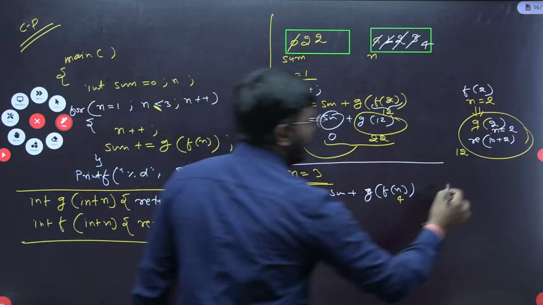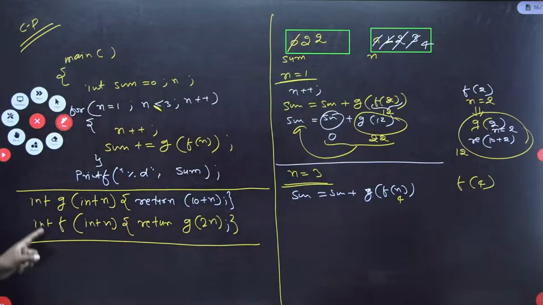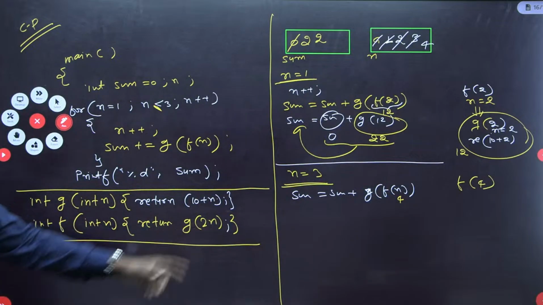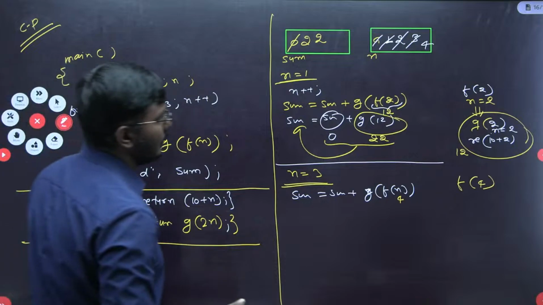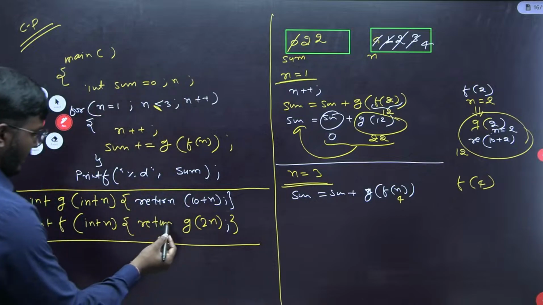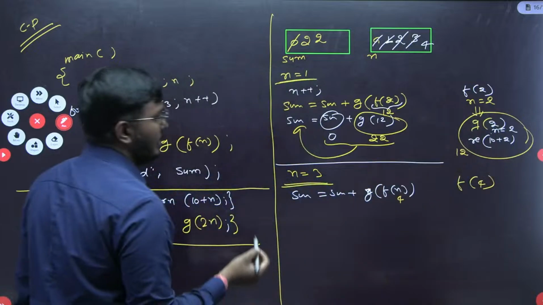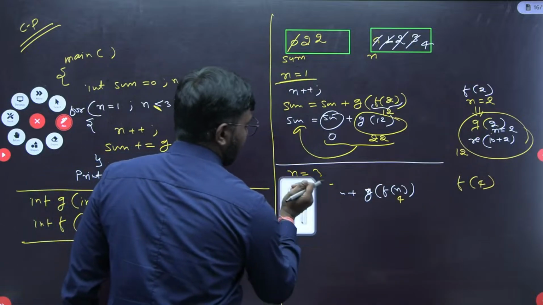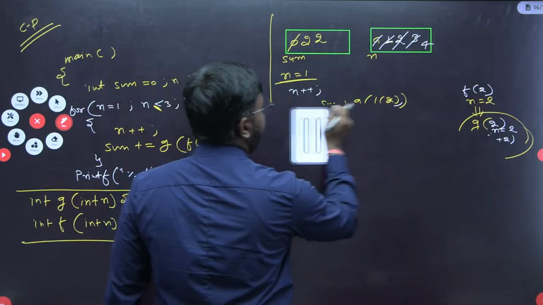So if you call f of 4 here, what will happen? f of 4 internally calls this g of 2n. Sorry, again here this is g of 2n. So when we are calling g of 2n, this will be 4 here. Fine. Let's take one more time here.